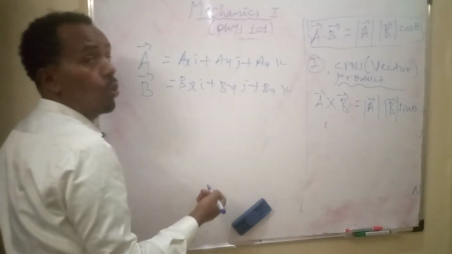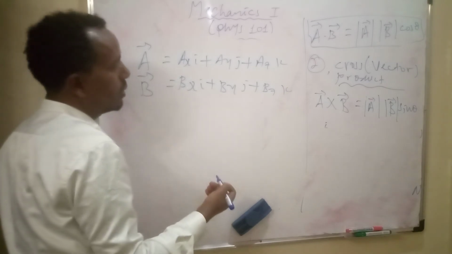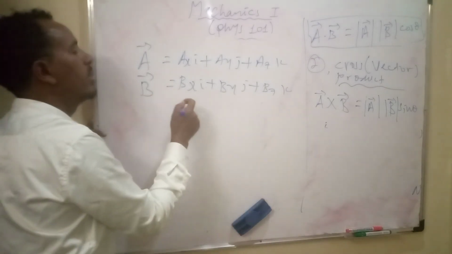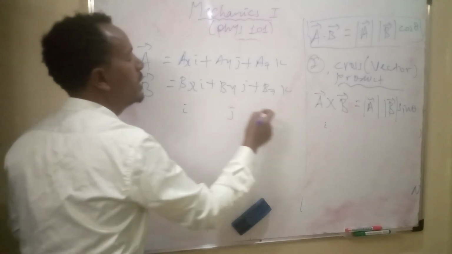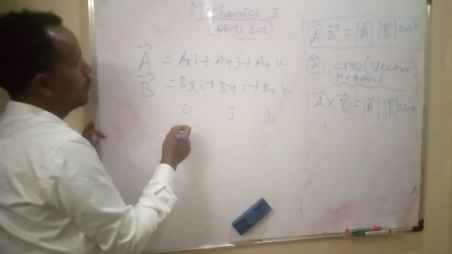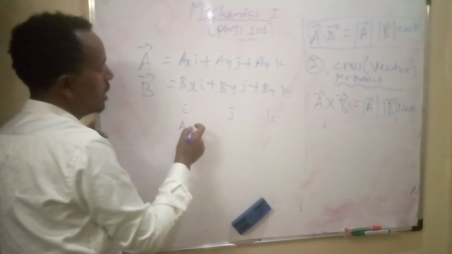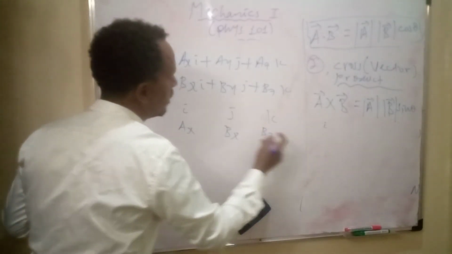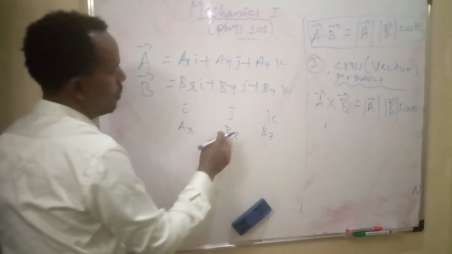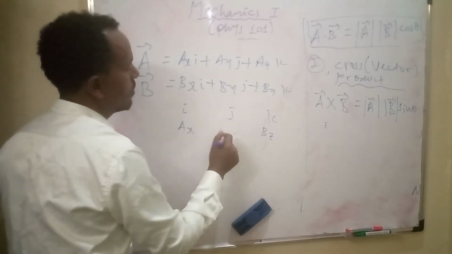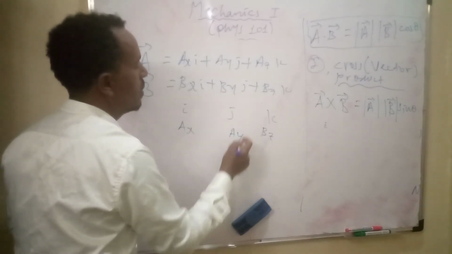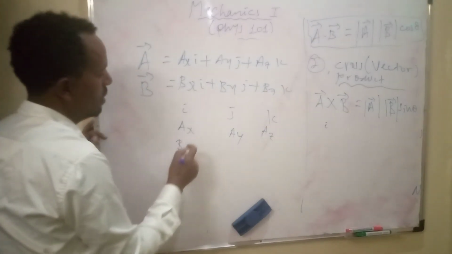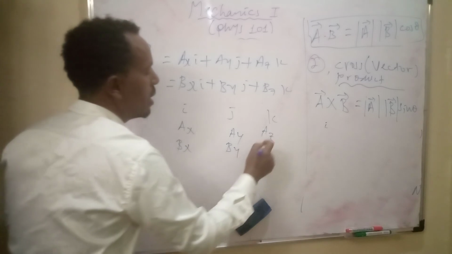To determine another mathematical expression for the cross product, we write i, j, and k in the first row, then AX, AY, AZ, and then BX, BY, and BZ.